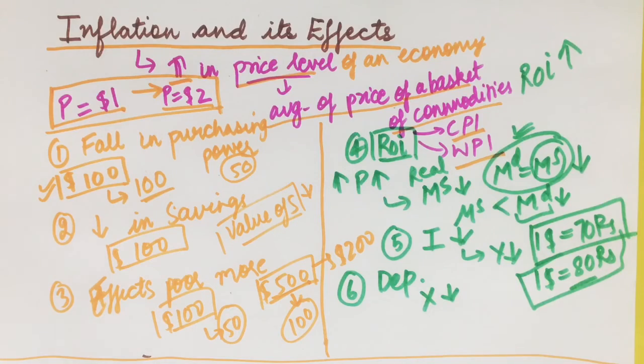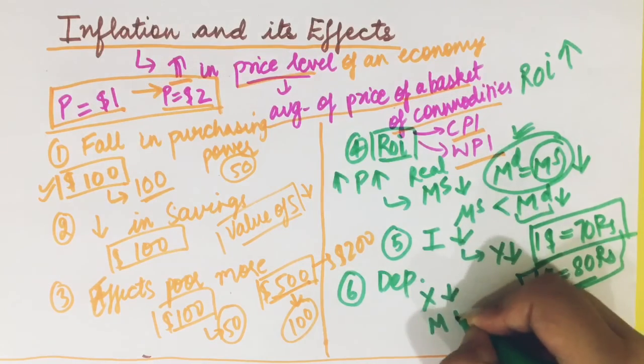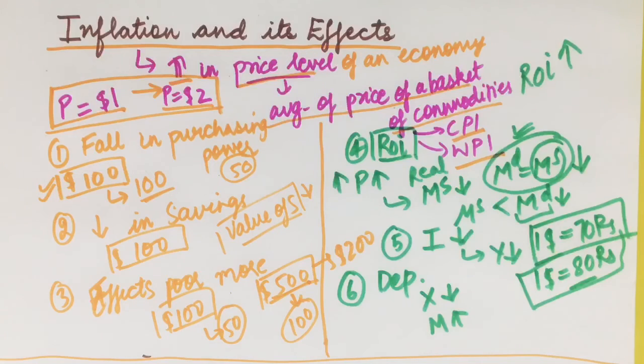The second thing is that my imports would go up. Why? Because the outside goods are now cheaper, as the price of goods in my own economy has gone up. So I would try to substitute with imports. I would try to get those same items from an outside country rather than my own country.